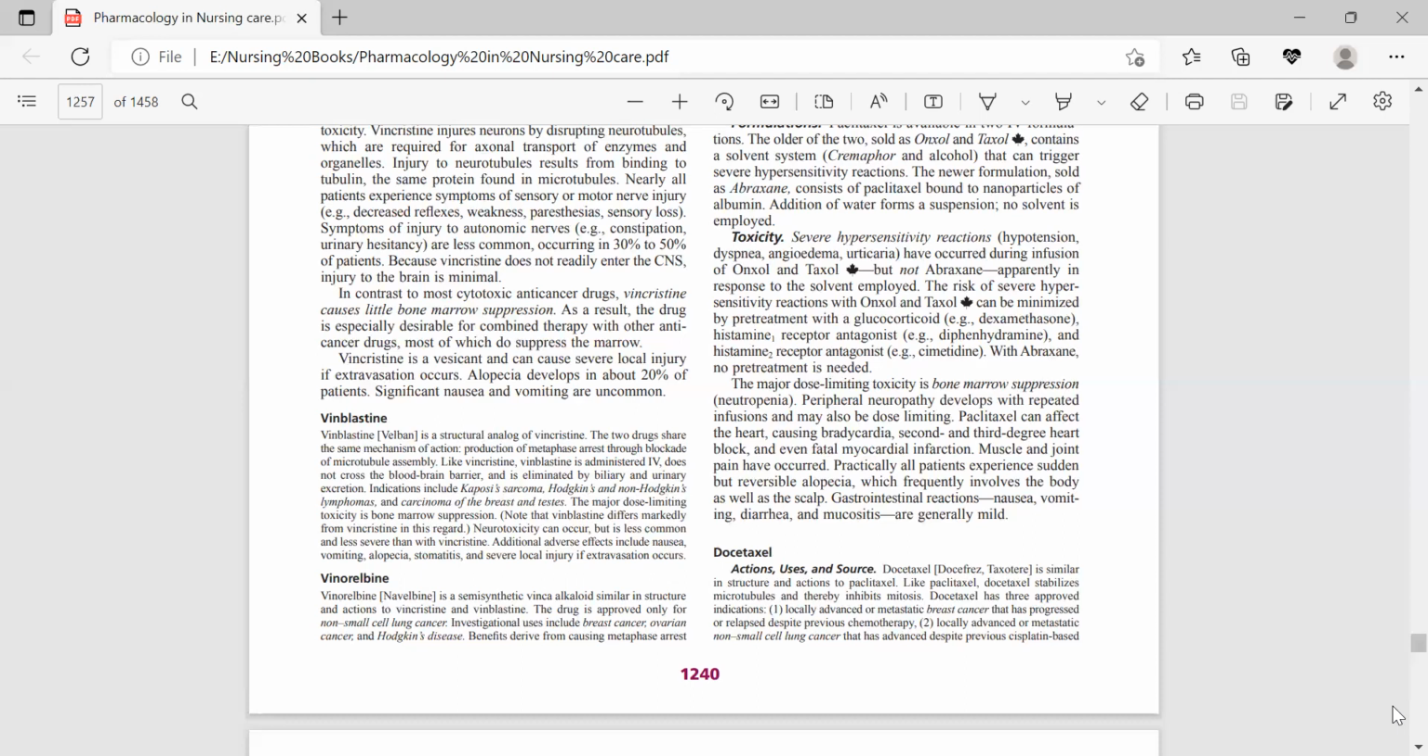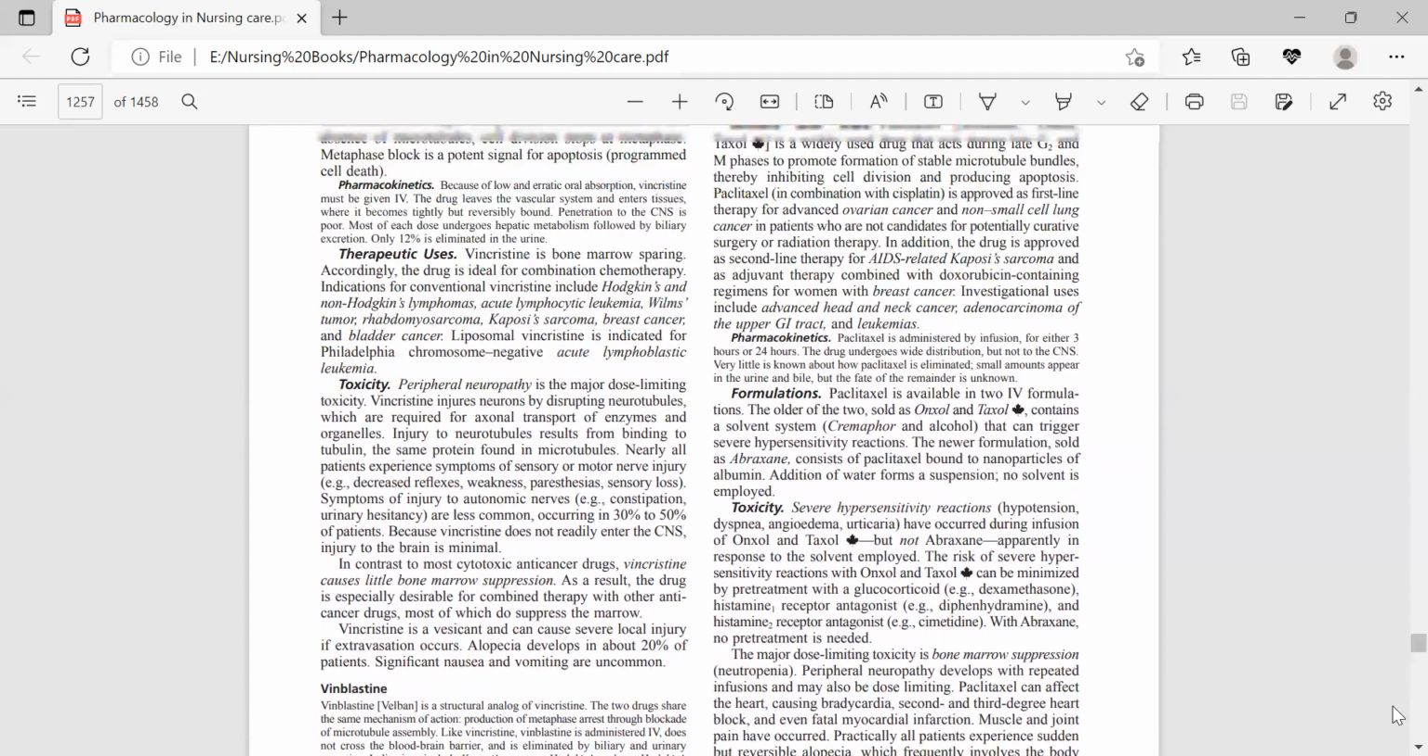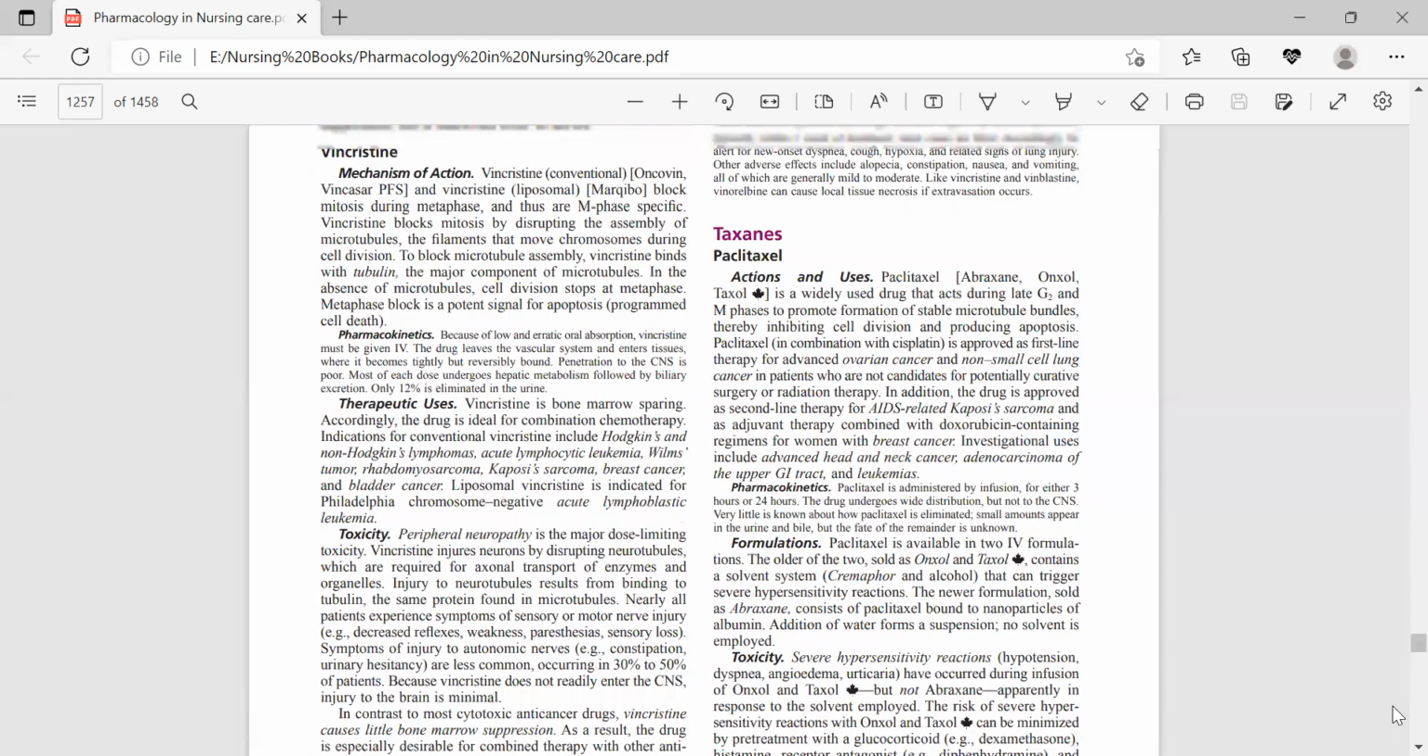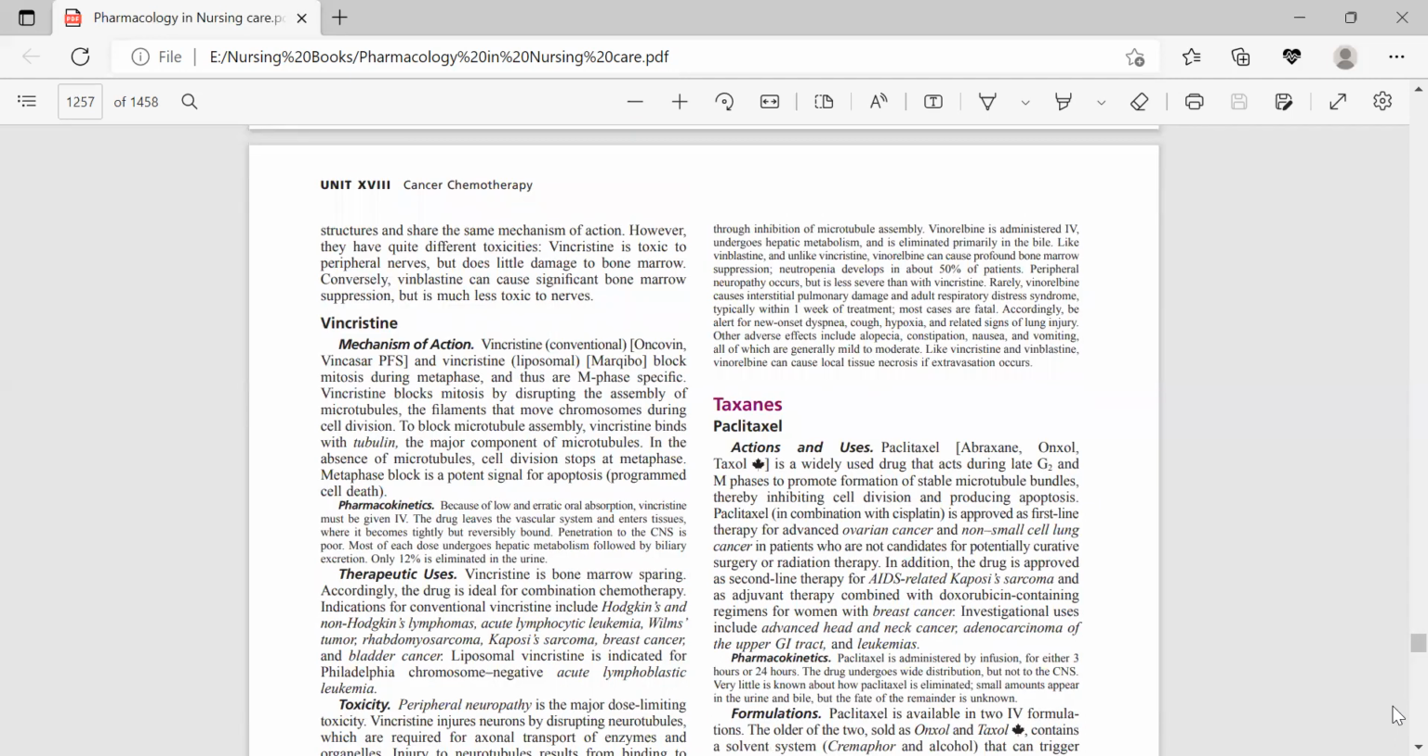Another drug is a semi-synthetic vinca alkaloid, similar in actions and structure to vincristine and vinblastine, and also grouped in the mitotic inhibitors, that is vinca alkaloids. This drug is approved only for non-small cell lung cancer, and investigational uses include breast, ovarian, and Hodgkin's disease. Its benefits are derived from causing metaphase arrest through inhibition of microtubule function. It is also administered IV, undergoes hepatic metabolism, and elimination is by bile.